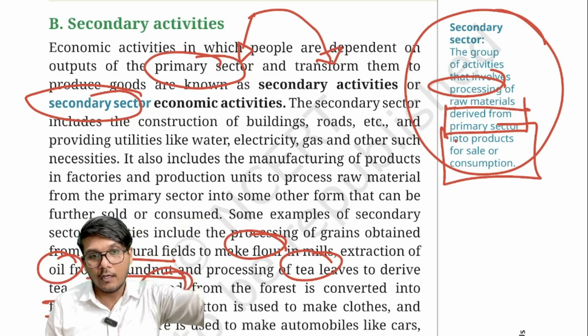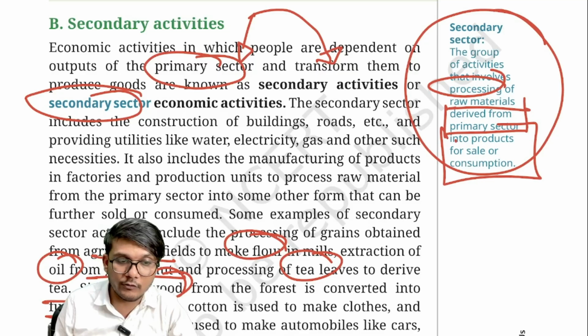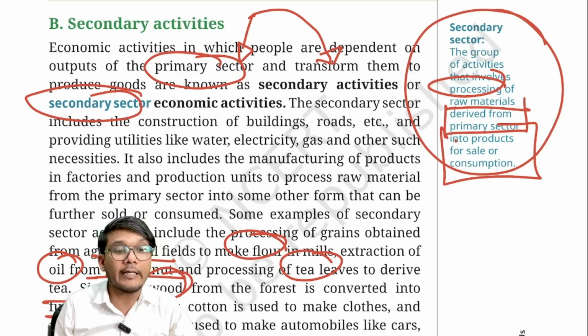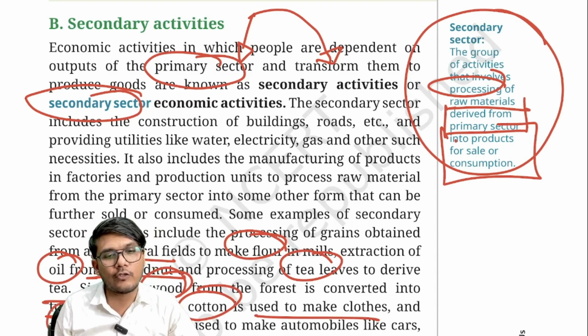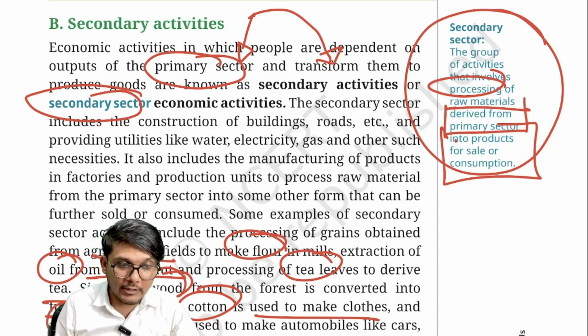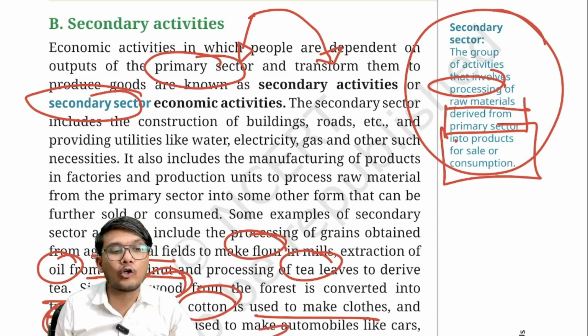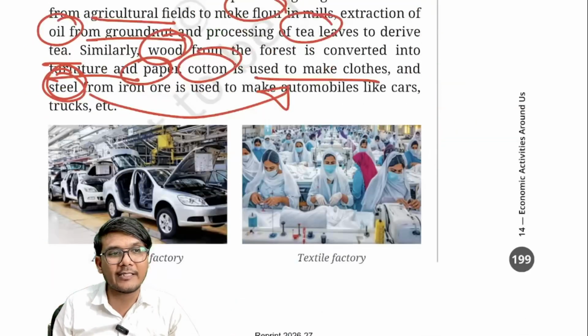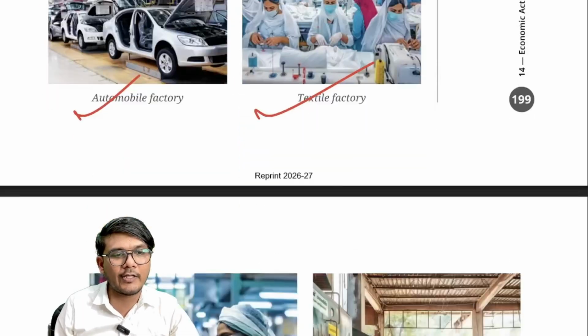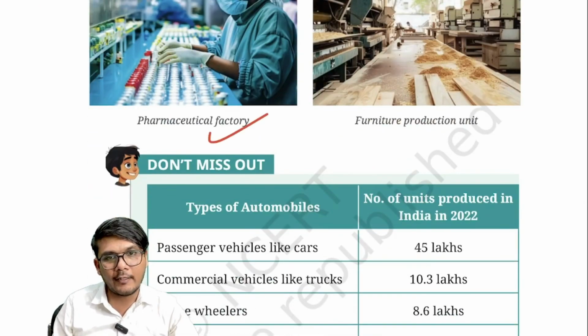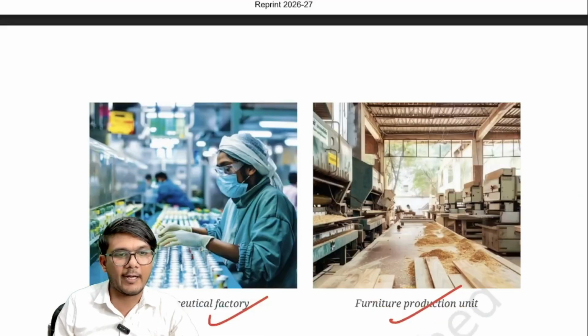Rajesh, you remember in the 13th chapter, who was converting wood into furniture. It can also be converted into paper, right? Then cotton to make clothes. Iron ore can be converted into steel, right? And the steel that is then converted can be used to make automobiles, etc. So these are our secondary activities. As you can see, the automobile factory, the textile factory, in the same manner the pharmaceutical factory, the furniture production, all these things come under the secondary sector employment that is there.